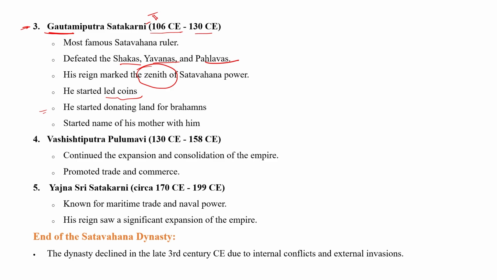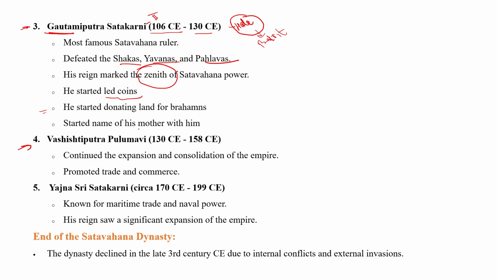Gautami Putra Satkarni's father's name was Hala. Hala was the ruler before Gautami Putra Satkarni. During the time of Hala, the Prakrit language was expanded. Hala was a scholar of the Prakrit language, and during his time, the Prakrit language was expanded.